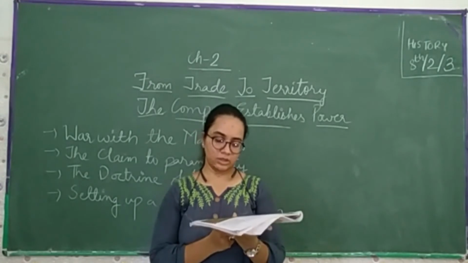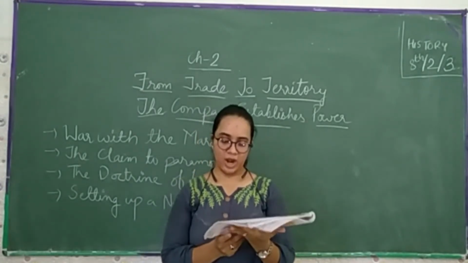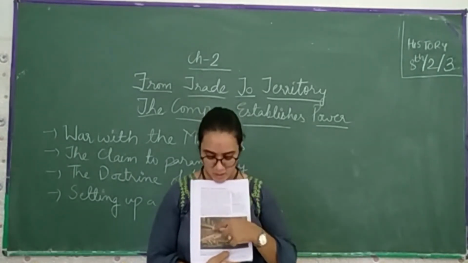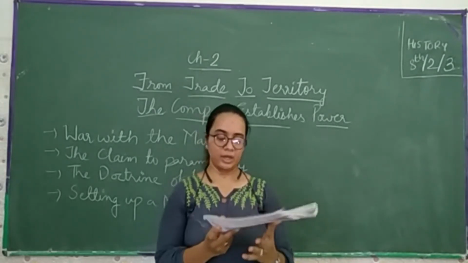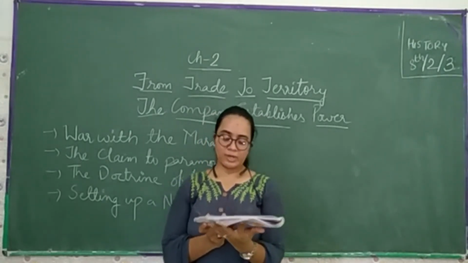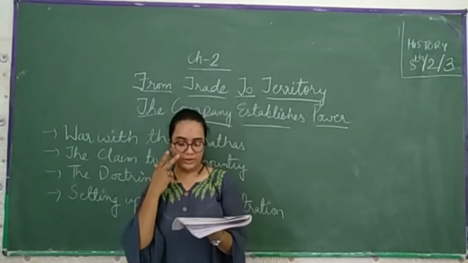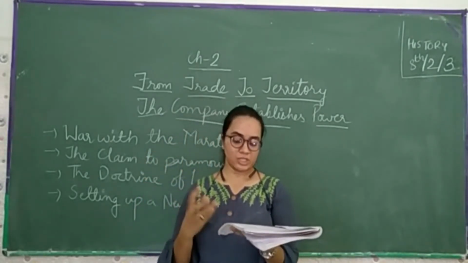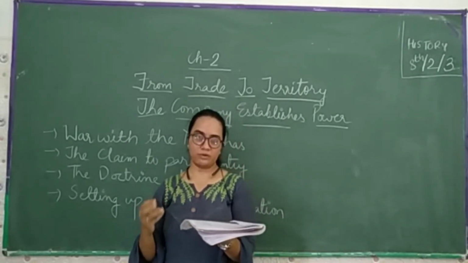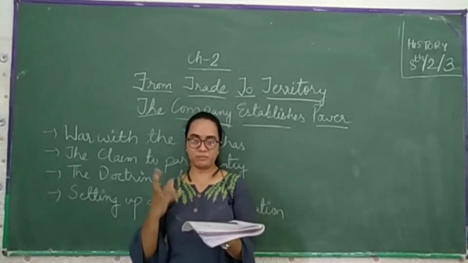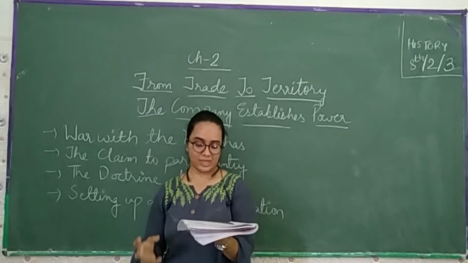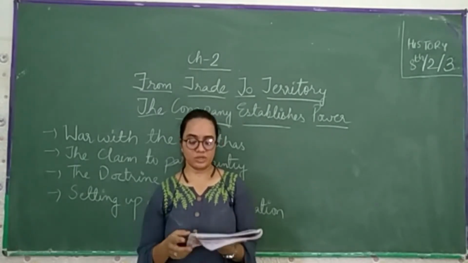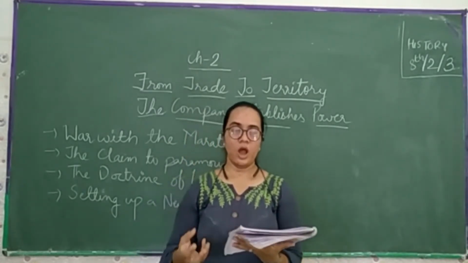The Trial of Warren Hastings, painted by R.G. Pollard in 1789. This is again very beautifully painted. When Warren Hastings went back to England in 1785, Edmund Burke accused him of being personally responsible for the misgovernment of Bengal. Like he is the person responsible for misgovernment of Bengal. This led to an impeachment. If you ask me what the impeachment is, a trial by the House of Lords.